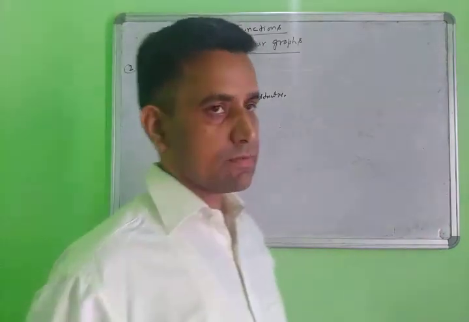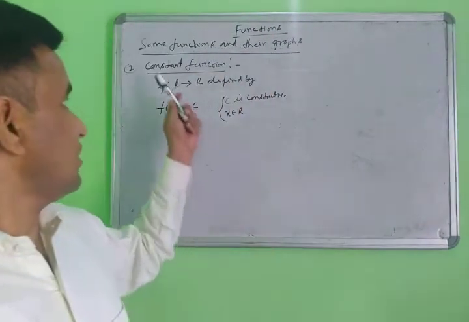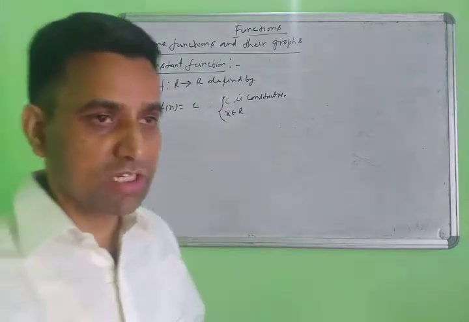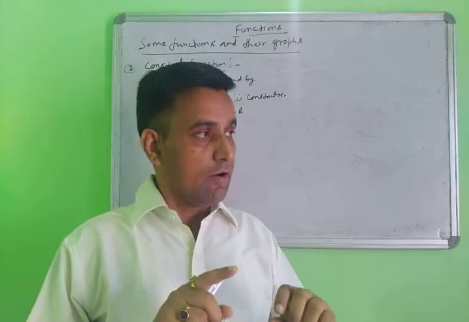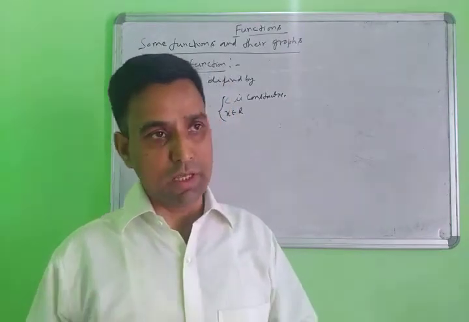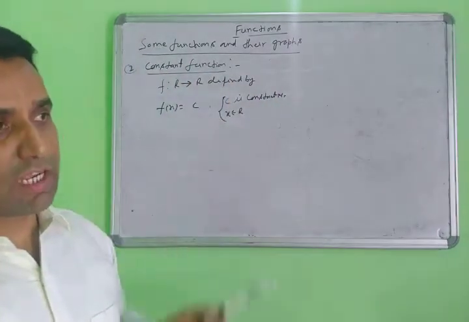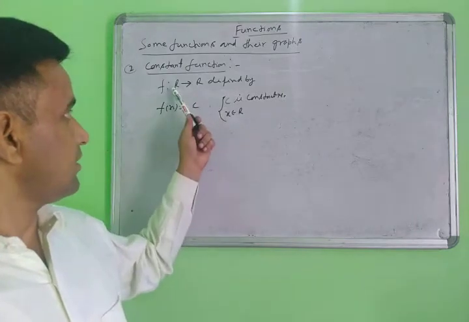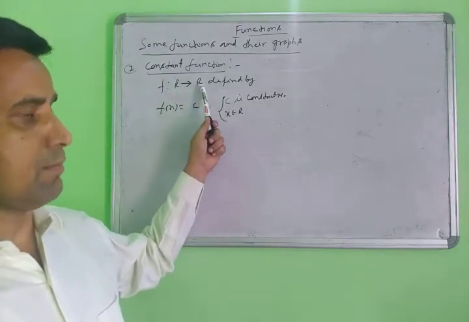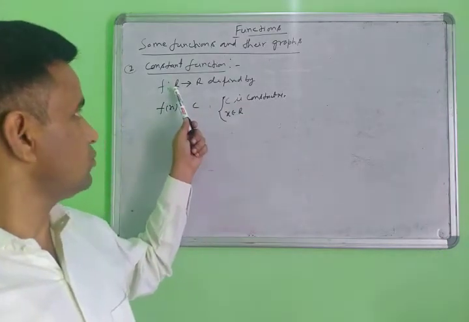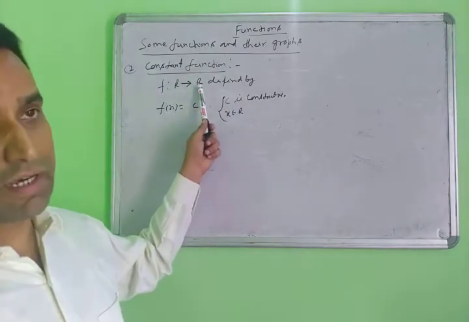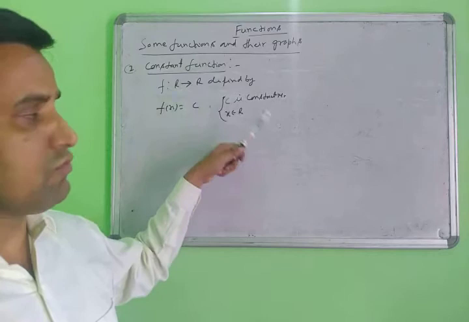Yes, then the next function I am taking is the constant function. What is the constant function? Same here, when you are taking the function from real value to real value, this type of function is also called a real valued function. The real number to real number. It means the domain and codomain both have real numbers, then it is called a real valued function.